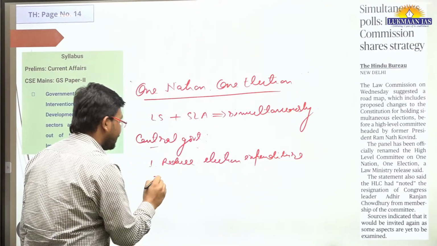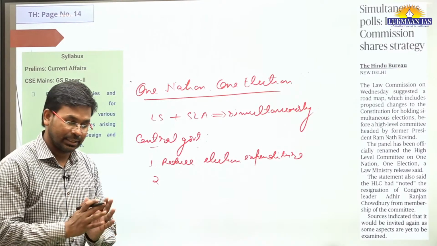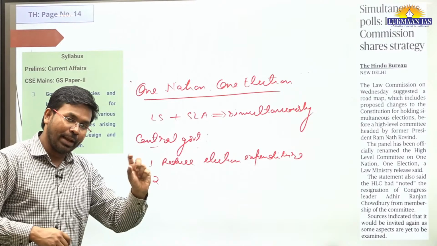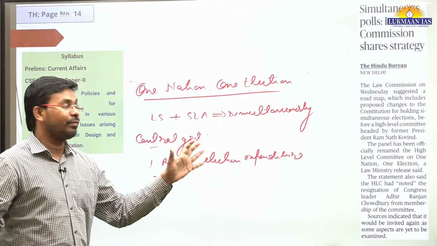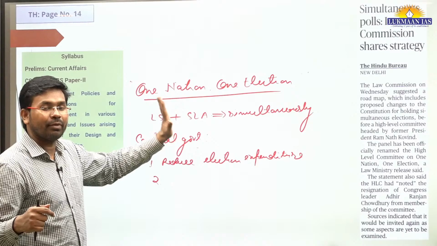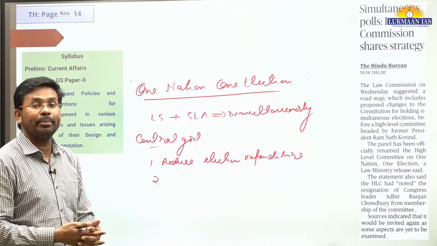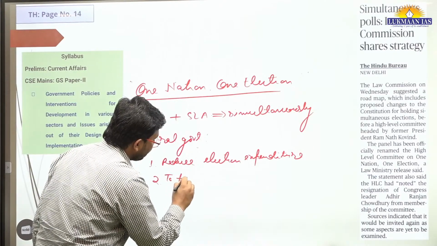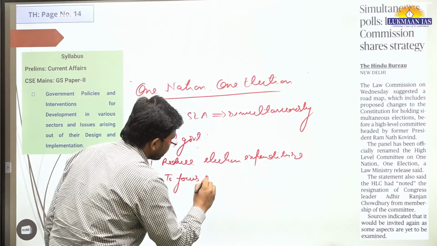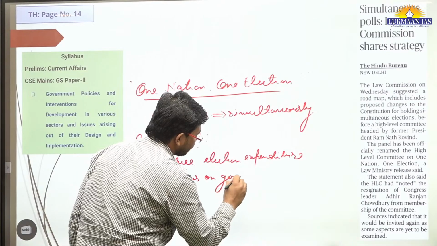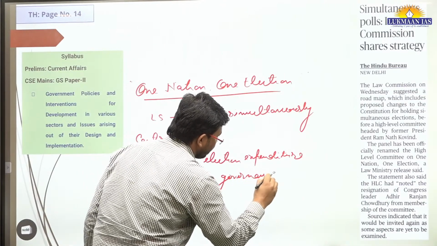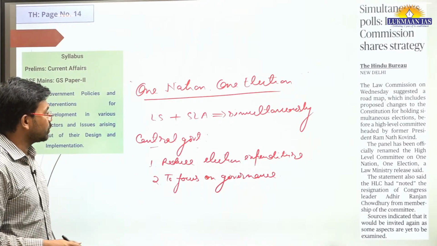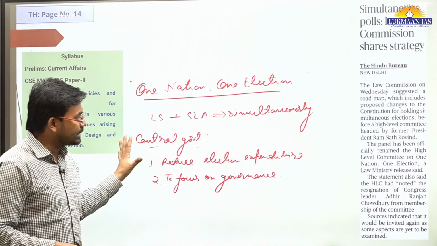Second, if they conduct elections simultaneously for Lok Sabha and state legislative assembly, election will happen just one time, and they will be free for, let's say, 4.5 to 5 years, and they will be able to focus on governance. And they will be able to come out of the cycle of election, re-election. So this is the proposal of the central government.